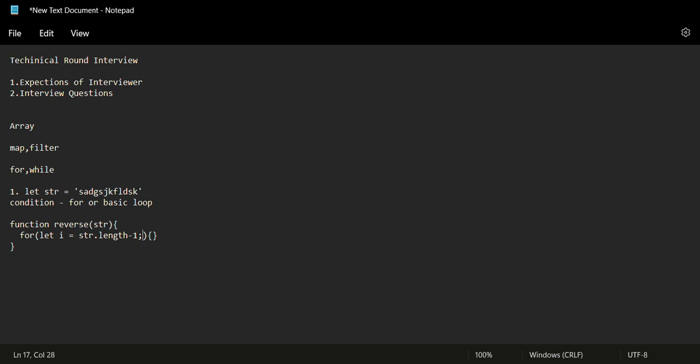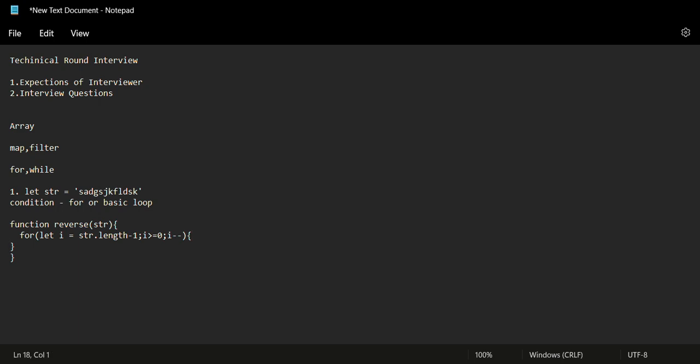Then for every iteration we want to put the condition. In that condition, i should always be greater than or equal to 0, because we want to iterate till 0. At every iteration we will be decreasing the index of the array.